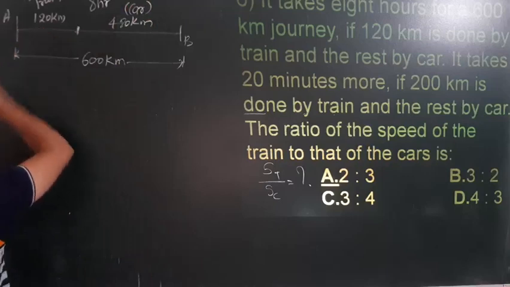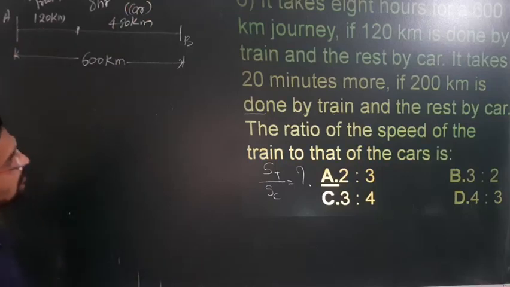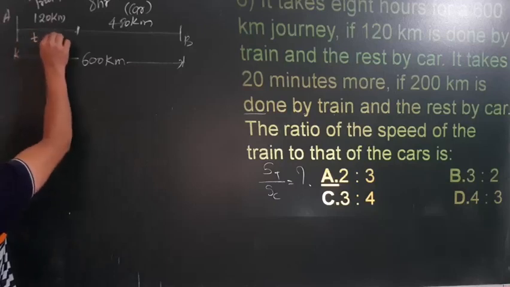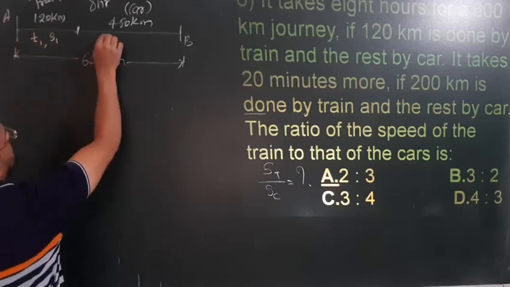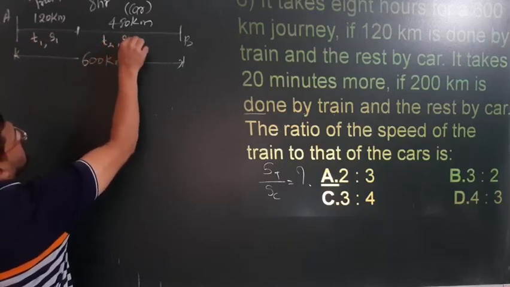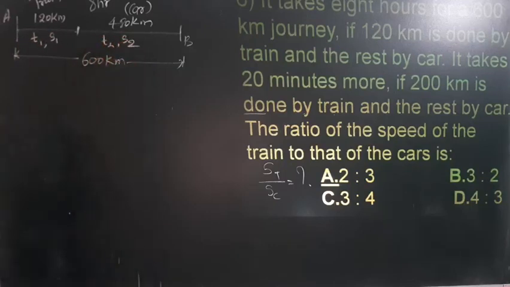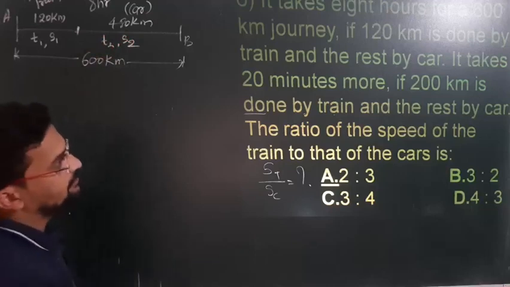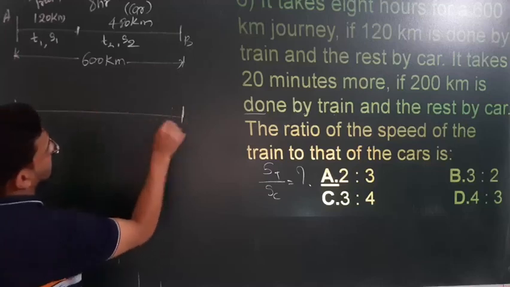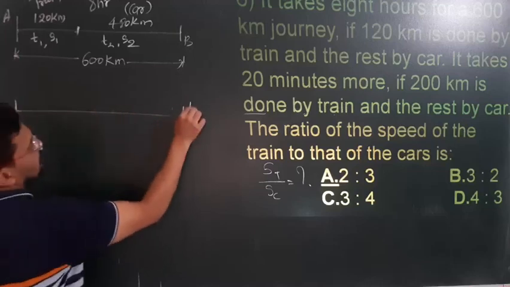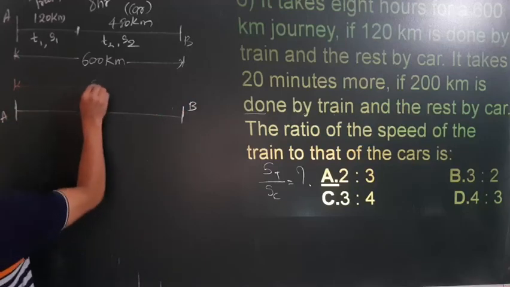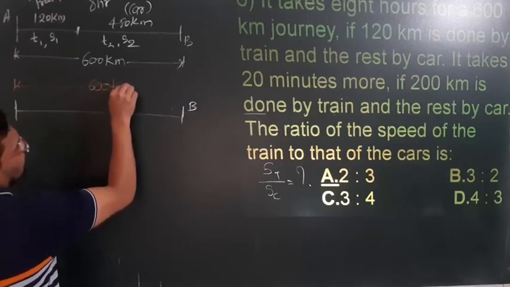Now we don't know the time here, so I will consider the time T1, and the speed I will consider S1. And here also we don't know the time, that is T2, and the speed is S2. We don't know the speed also. Now in the second case, same A to B, same distance 600 kilometer.